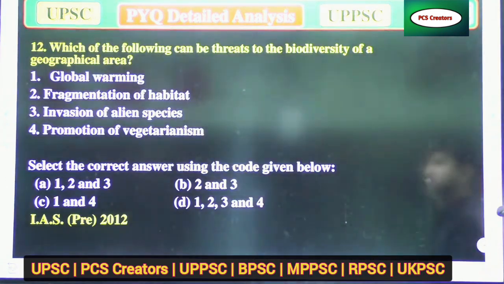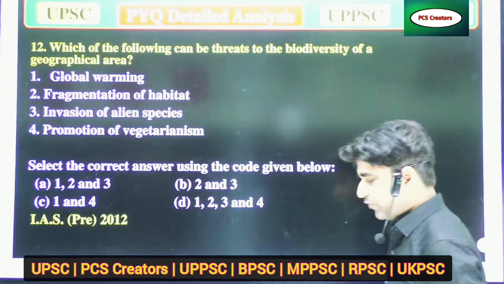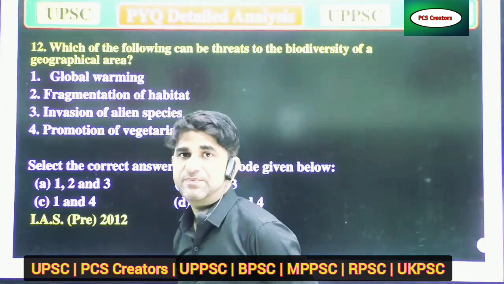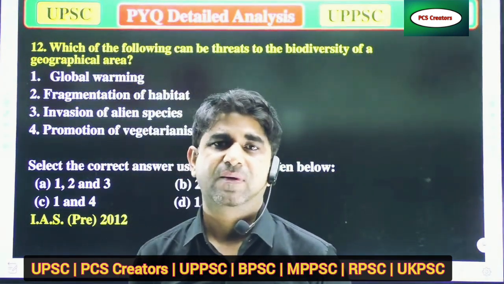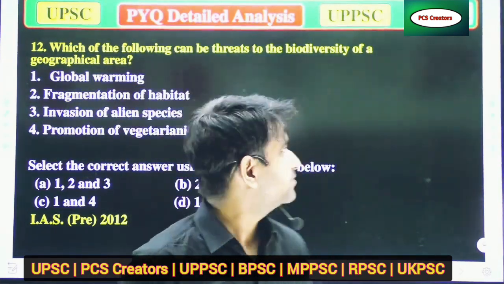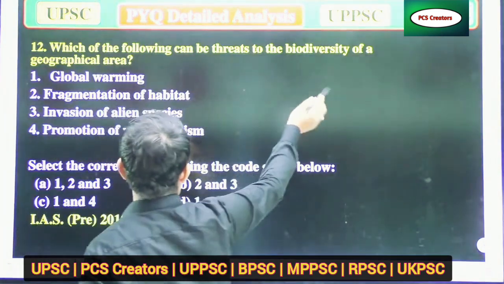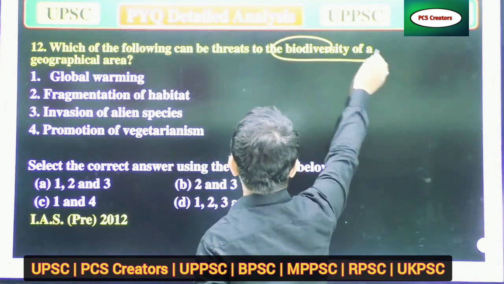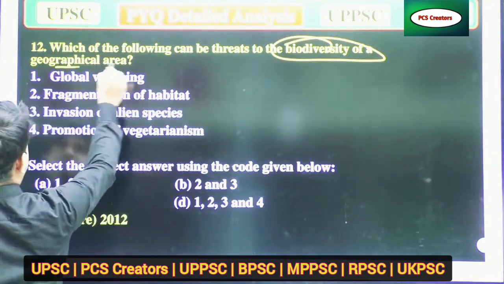Our next question is, which of the following can be threats to the biodiversity of a geographical area? Which of the following can be the biggest threat to the biodiversity of a geographical area?